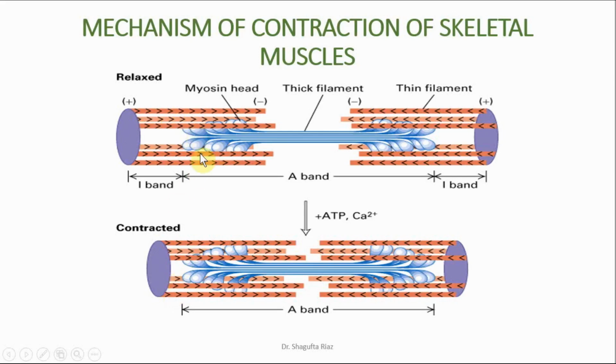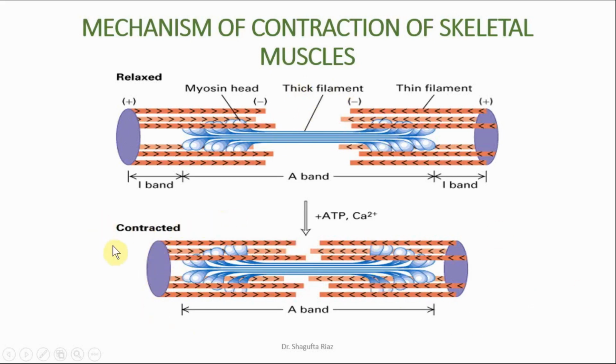These are two conditions. The relaxed condition of the muscle, in which the muscle is not contracting, right? This is the normal position of the muscle, where the thin filament and thick filament are overlapped but separated from each other. Here you can see a gap. When the muscle contracts, this is the contracted view.